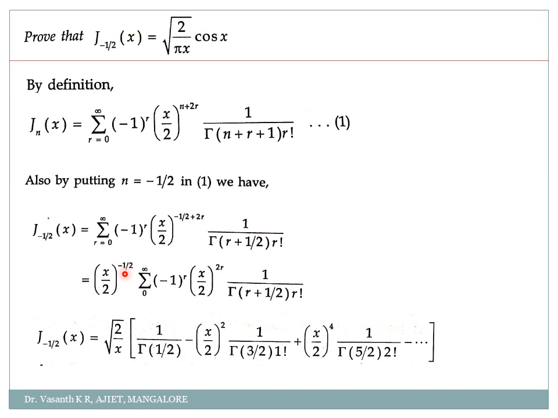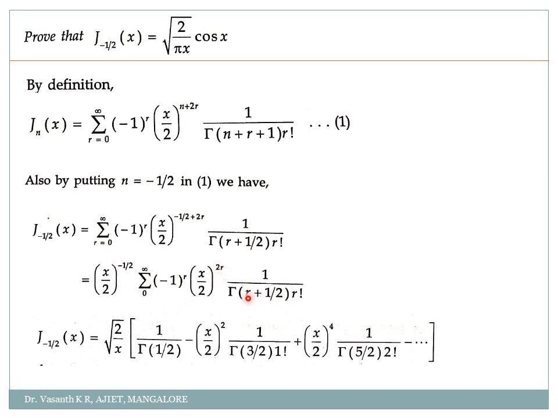What will be (x/2)^(-1/2)? It will be root of 2/x, correct? So root of 2/x into, take r equal to 0: (-1)^0 is 1, and (x/2)^0, anything raised to 0 is 1.